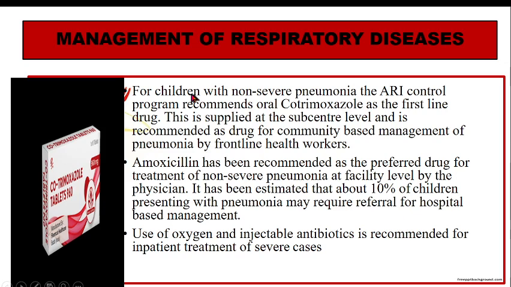Suppose if the child is having non-severe pneumonia, then cotrimoxazole tablet as a first line drug is given. So this is supplied at sub central level, and this is the drug for community based management by frontline workers. Okay, so first we start with oral cotrimoxazole.